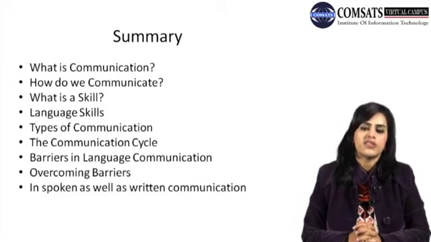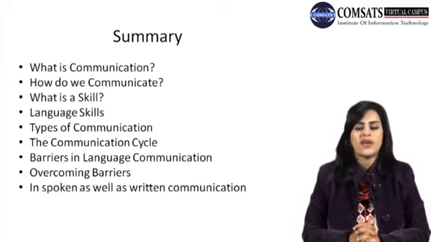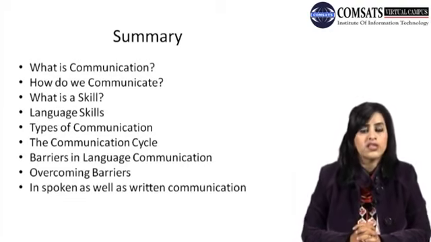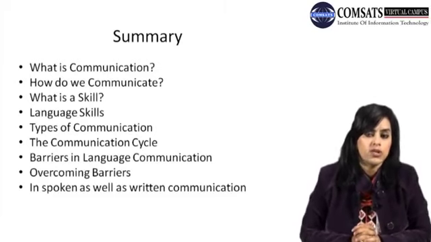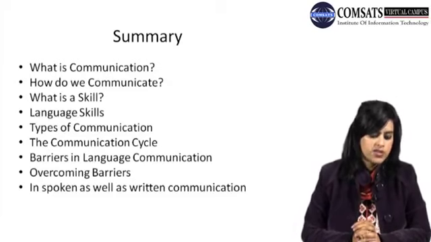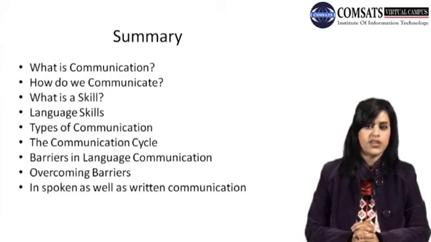The sender sends the message through a proper channel to the receiver, and the receiver replies back or sends his feedback. Then we talked about the language barriers in communication, then the physiological barriers, psychological barriers, and cultural barriers. Then we also discussed how we can overcome our barriers in spoken as well as written communication.